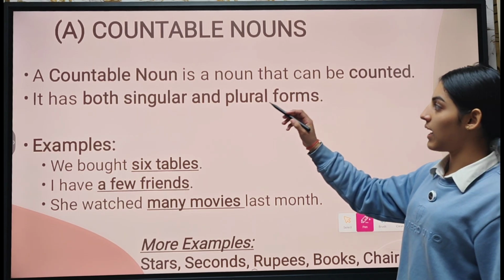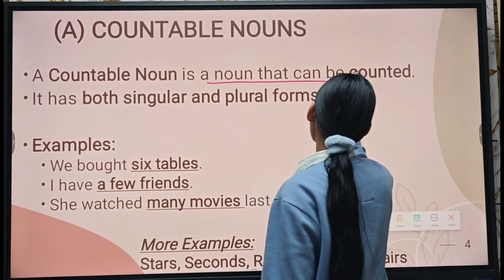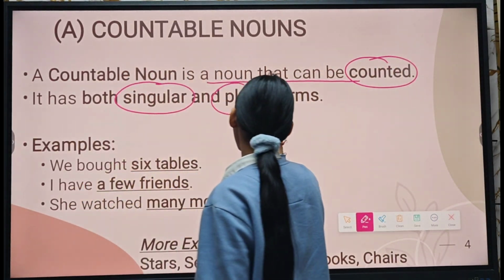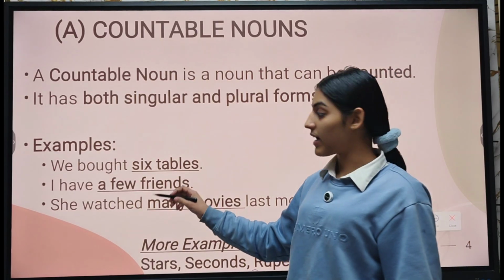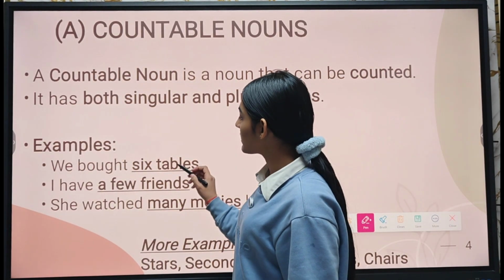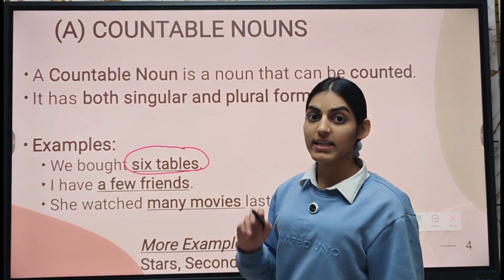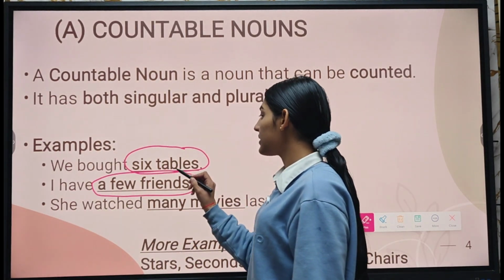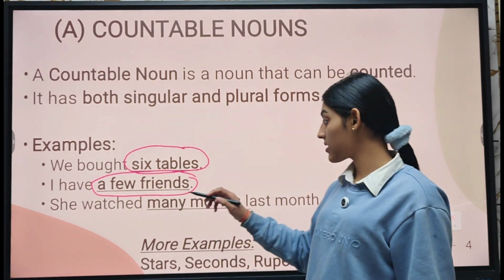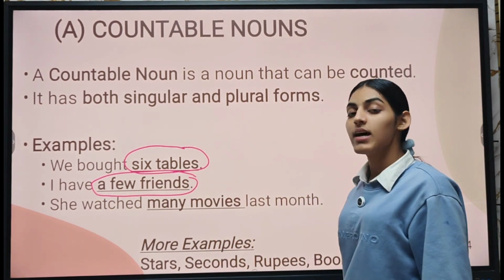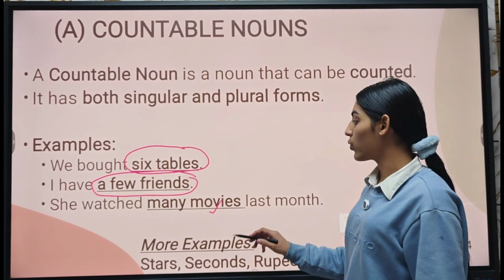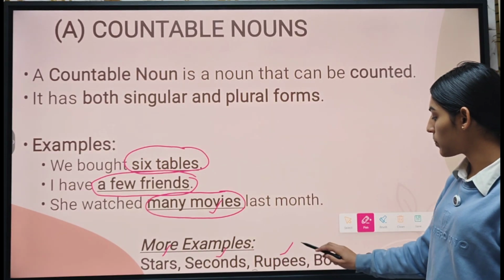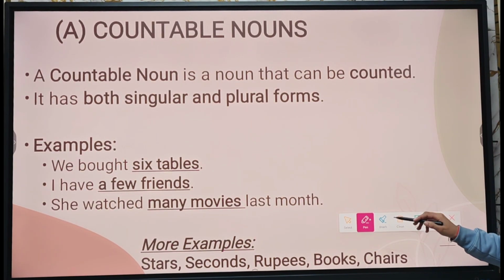Alright, what are countable nouns? Countable noun, a noun that can be counted. The noun which can be counted. It has both singular and plural form. Here we have the first example. We bought 6 tables. Here, 6 tables is countable noun. Then we have I have a few friends. Here, friend is countable noun, so we use a few friends. She watched many movies. Since movie is countable noun, we use many movies. And many more examples like stars, seconds, rupees, books, chairs. Hence, all are countable noun.